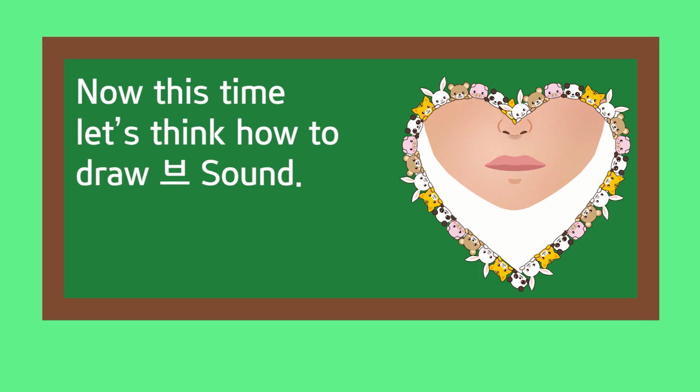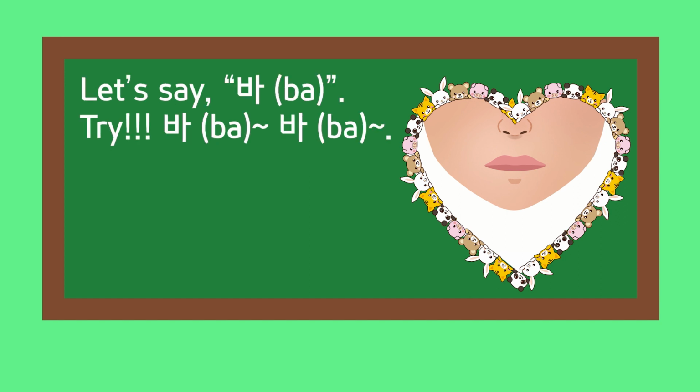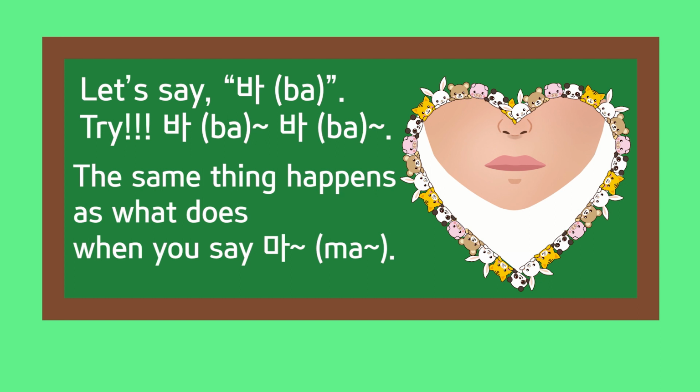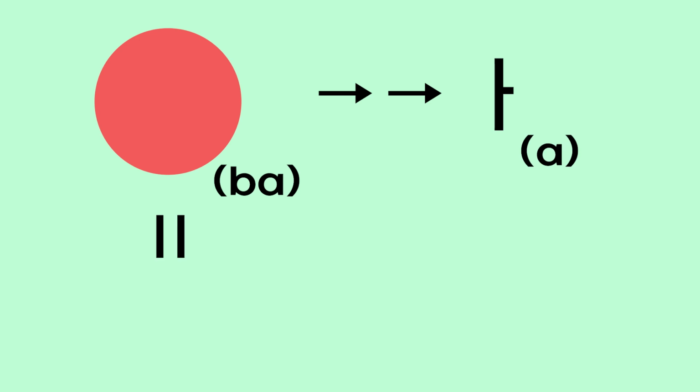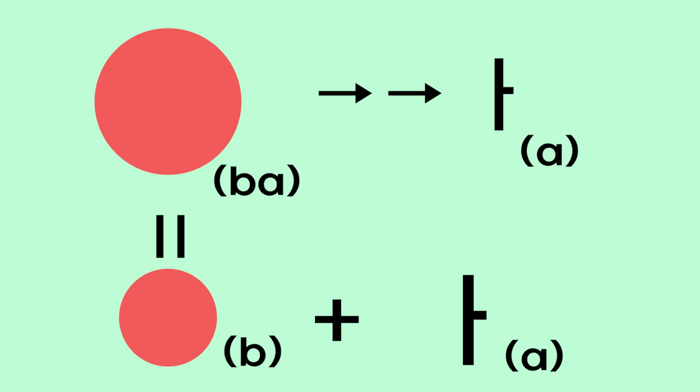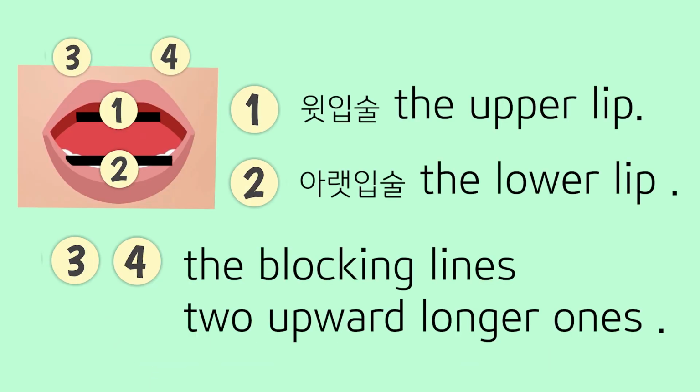Now, this time, let's think how to draw the bu sound. Let's say ba. Try ba, ba. The same thing happens as when you say ma. When you say ba, the last sound is left only ah, and you had better divide the ba sound into two parts. And it is enough for you to draw the bu sound.